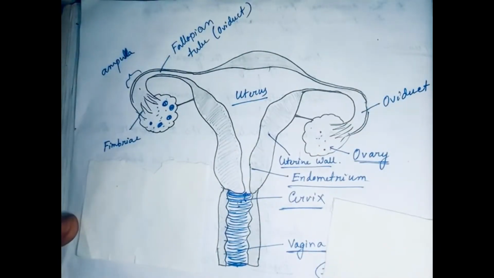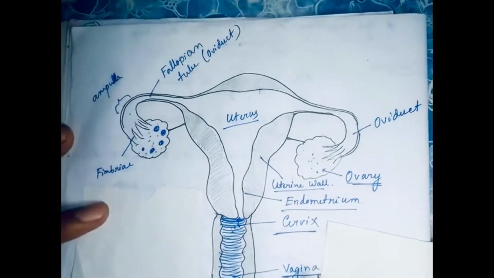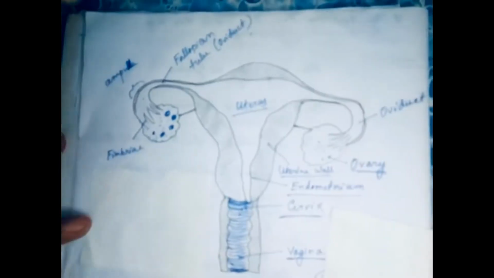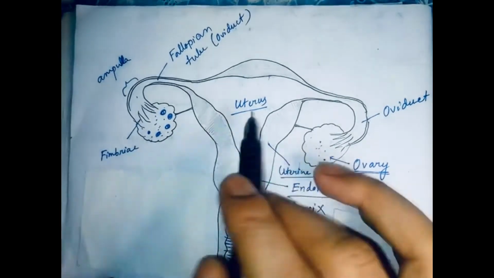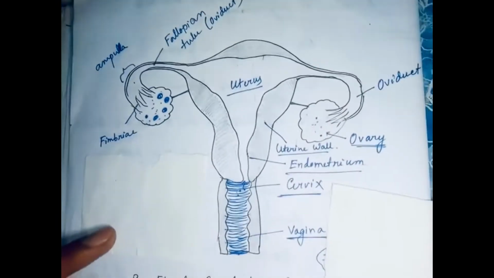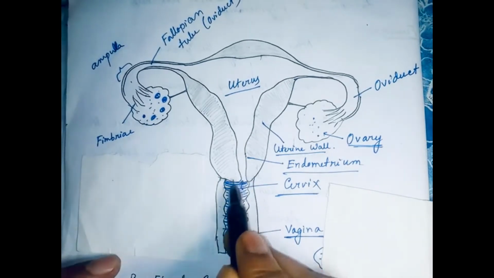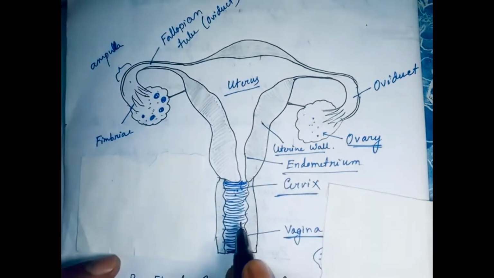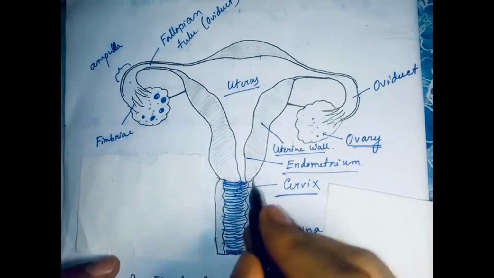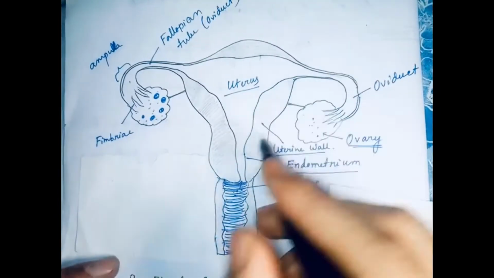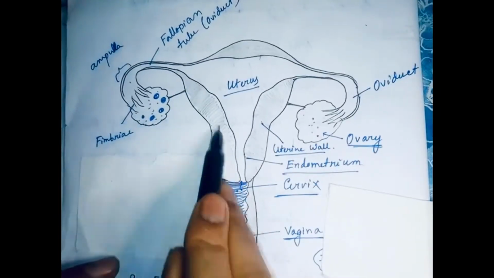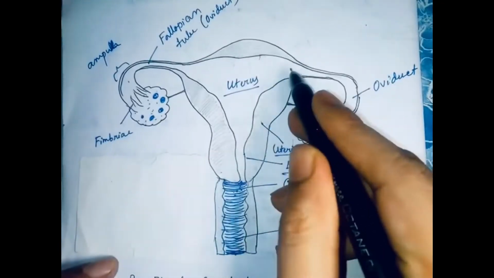So now let's focus on the female reproductive organ. This is the female reproductive organ. This is the vagina, the opening of the vagina. This portion is called the cervix. The cervix is the junction between the uterus and vagina. This portion is called the endometrium. This is the uterine wall, the endometrium.